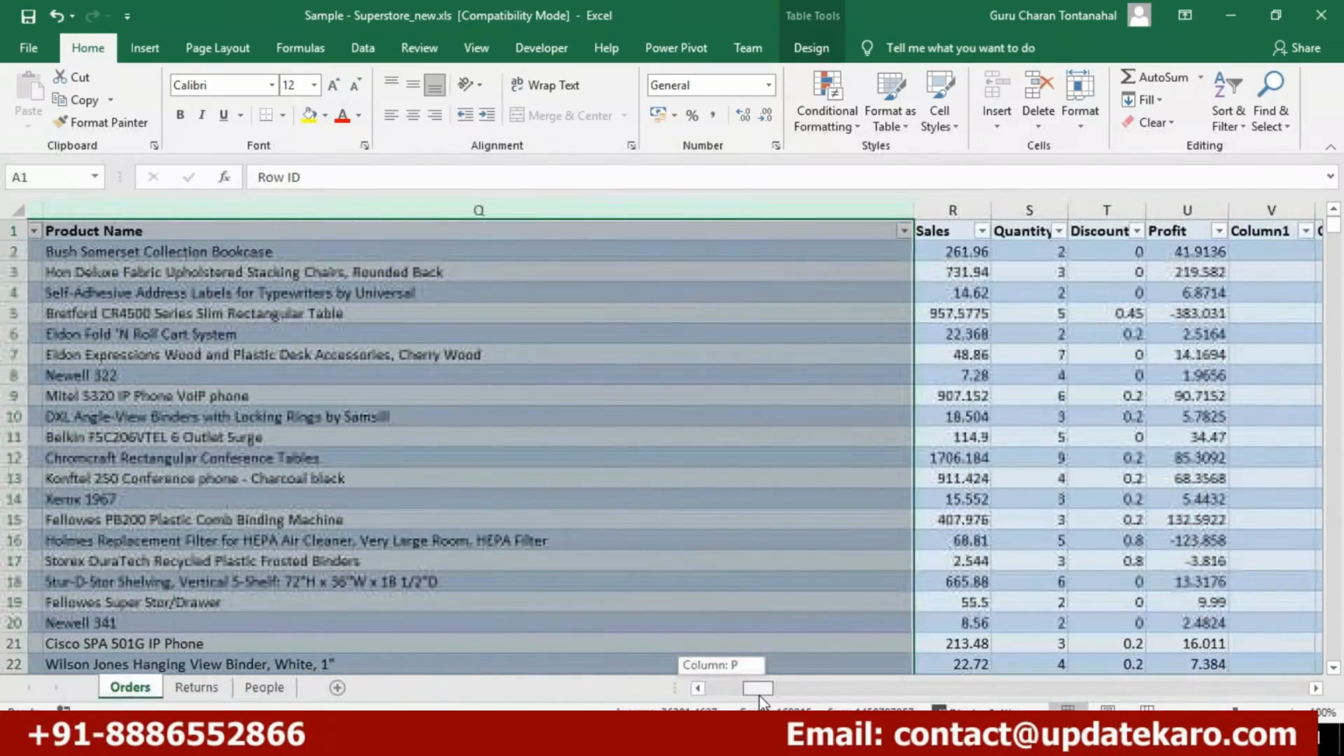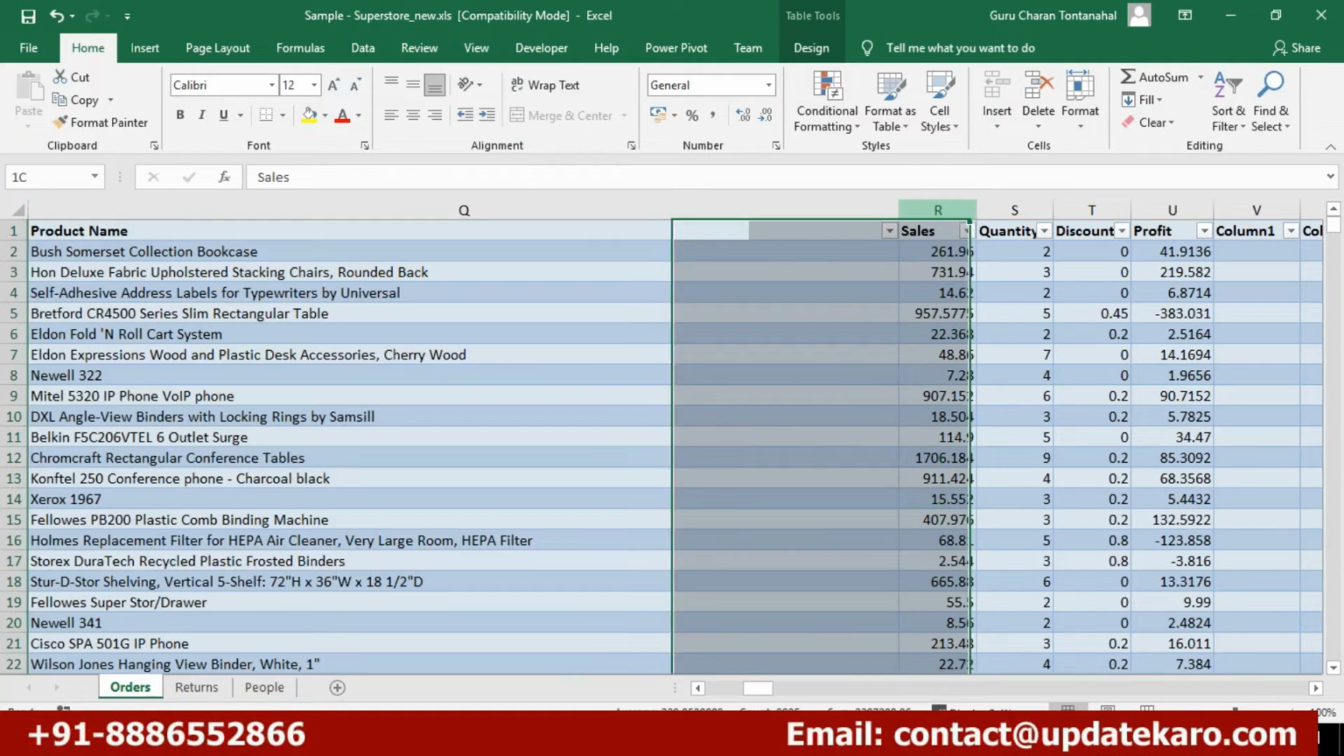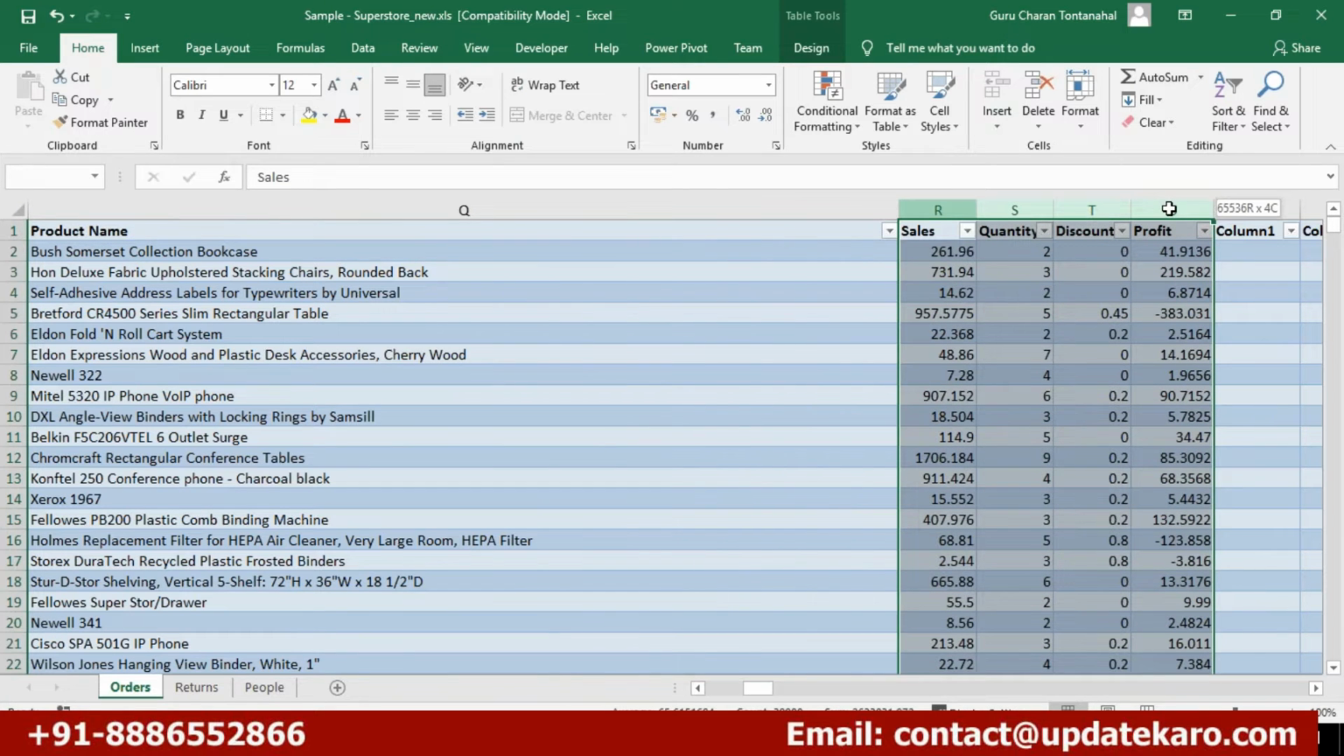But if you, on the other hand, always remember, in any data set the categorical data will usually be in the beginning. Usually this is the trend, and you'll find all the numerical data at the end. See here, this is numerical data. Now we have sales values, quantities, discounts, and profits.